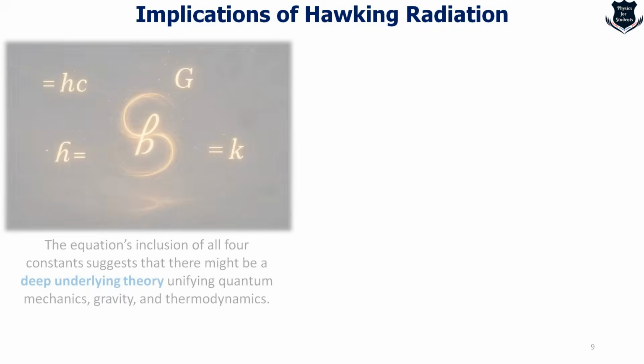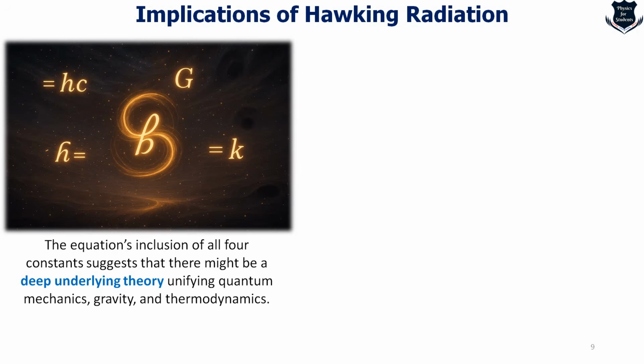Well, the third implication is even greater, because the equation includes all four constants, which suggests there might be a very deep underlying theory unifying quantum mechanics, gravity and thermodynamics. Many researchers see this as a glimpse towards uniting quantum gravity, even though we do not have a complete theory till now.